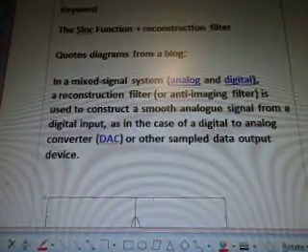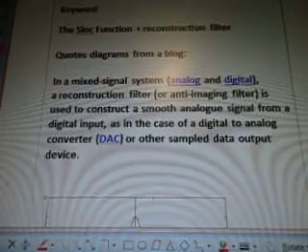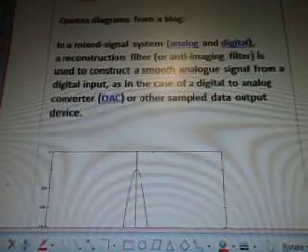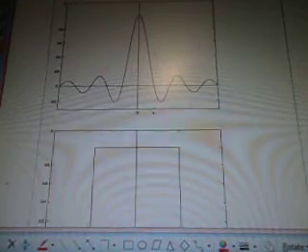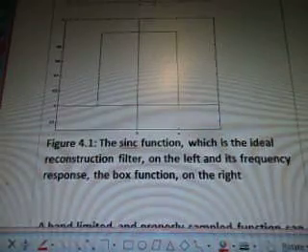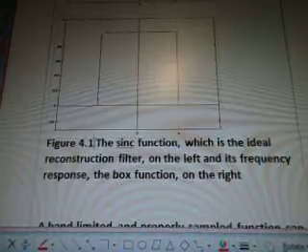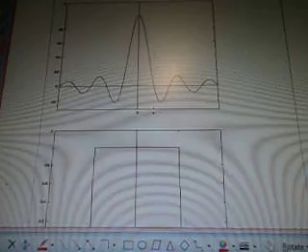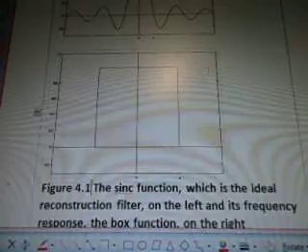So in a mixed signal system, analog and digital, a reconstruction filter or anti-imaging filter is used to construct a smooth analog signal from a digital input, as in the case of a digital to analog converter, DAC, or other sampled data output device. So you can take a look at this diagram here. This is figure 4.1, the Sinc function, which is the ideal reconstruction filter on the left, and on its frequency response, the box function on the right. So the top one would be the left, and this one would be the right. Okay. So this is a reconstruction filter.